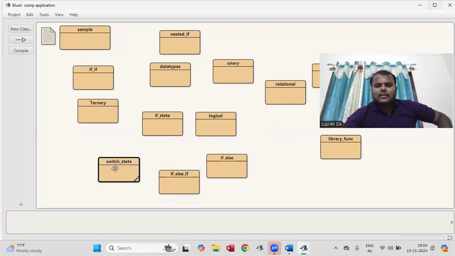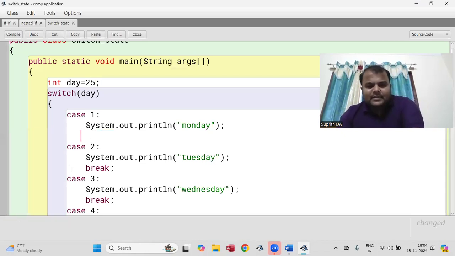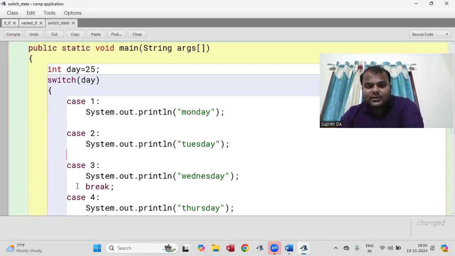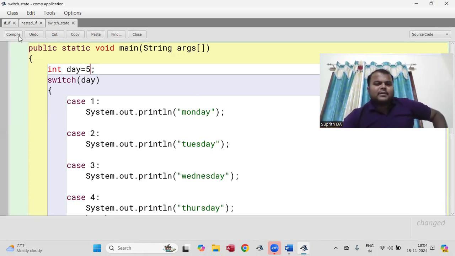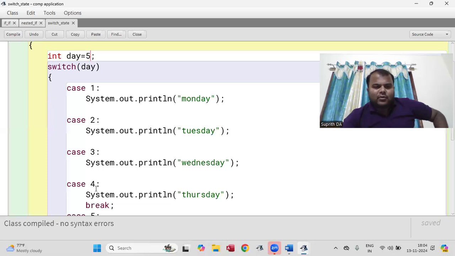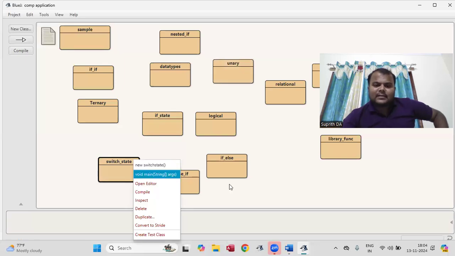Now suppose I remove the break from here. If we don't use break, we get another condition, the dangling statement. Now I will take input today as 5. Click on compile. According to this, it will print Friday, right? Now what is the output? Check it.